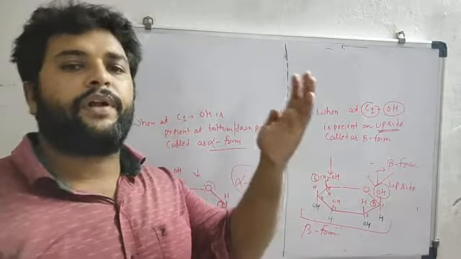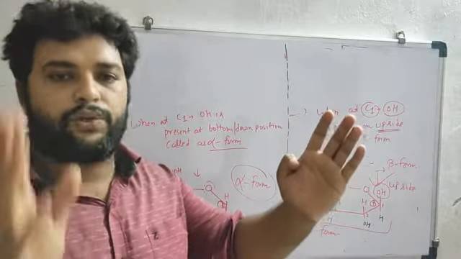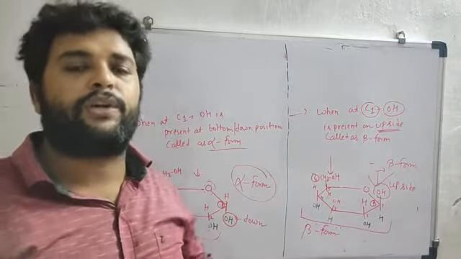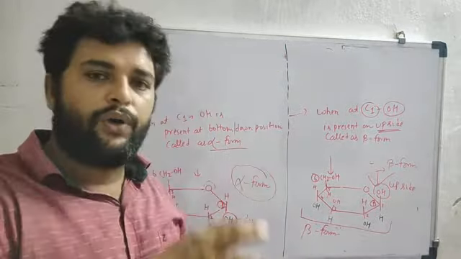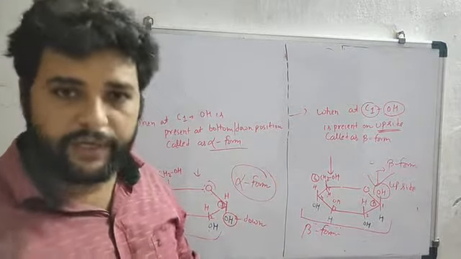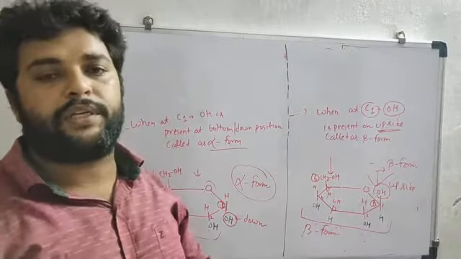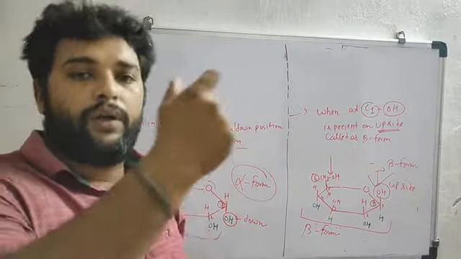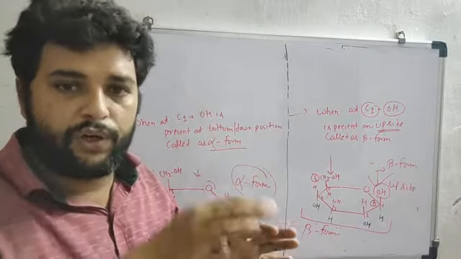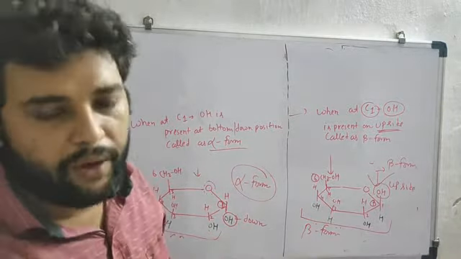Whenever any Fischer projection is converted into Haworth projection, note this point: all the components that are present on the left will be represented on the top position of the Haworth ring, and all the components that are present on the right side in the Fischer projection will be presented on the downside of the Haworth ring.